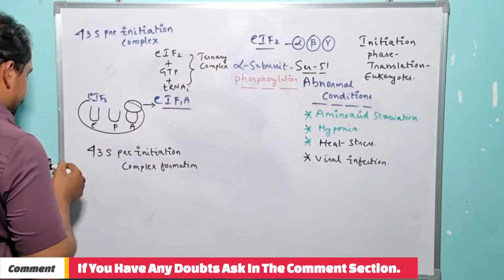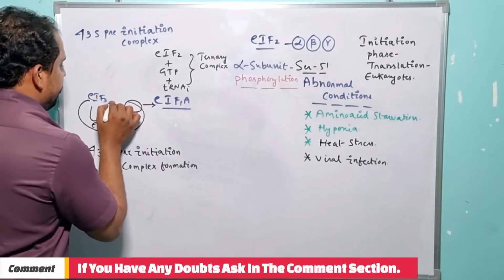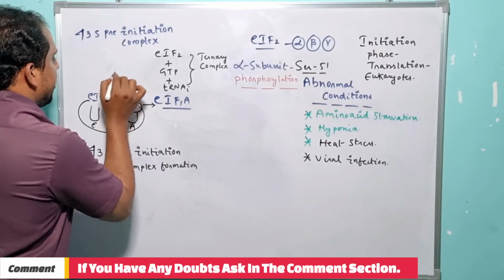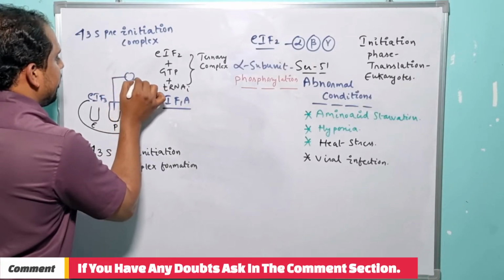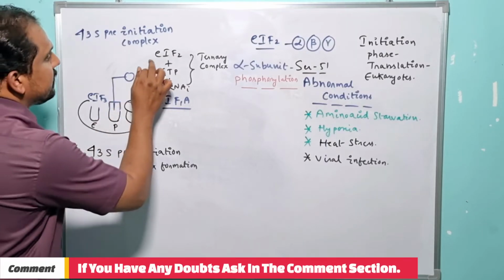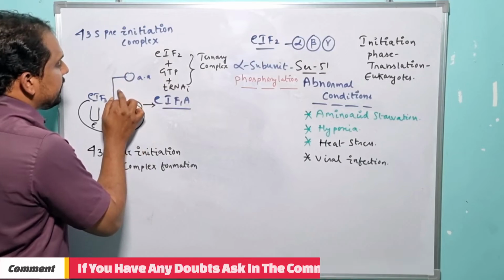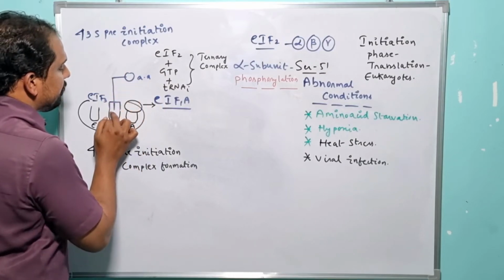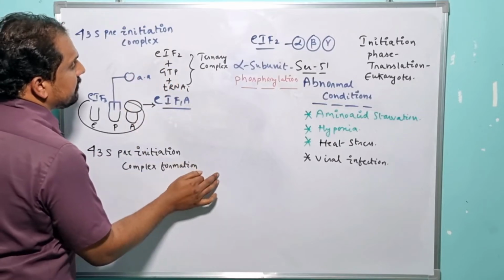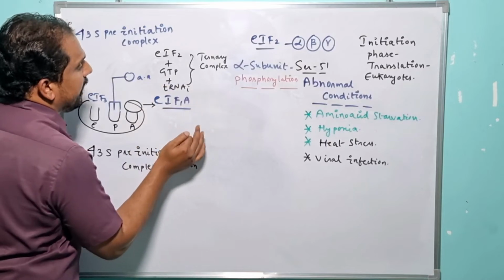And here the initiator tRNA got successfully recruited with its encoding amino acid to the P site of the ribosome. Once the eukaryotic initiation factor 2 has delivered the initiator tRNA with its encoding amino acid to the P site of the ribosome, under such condition the eukaryotic initiation factor 2, which is in association with GTP, undergoes GTP hydrolysis.